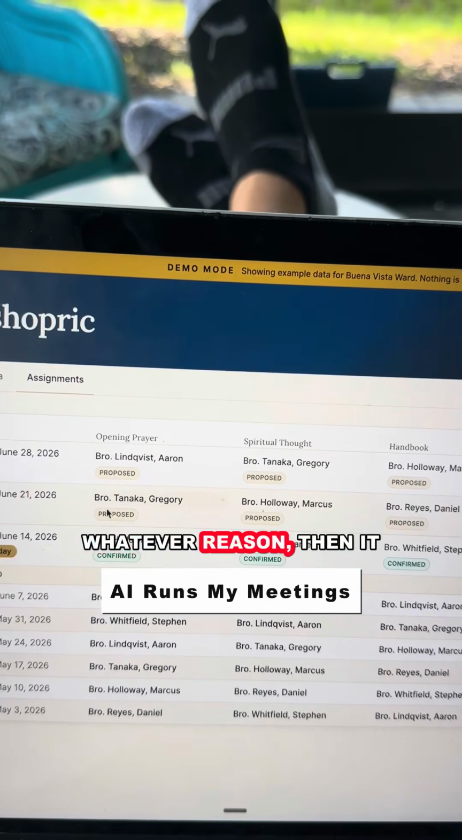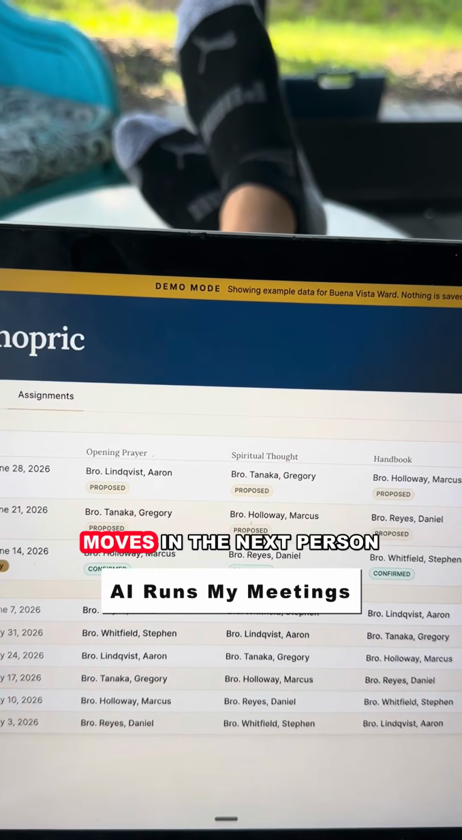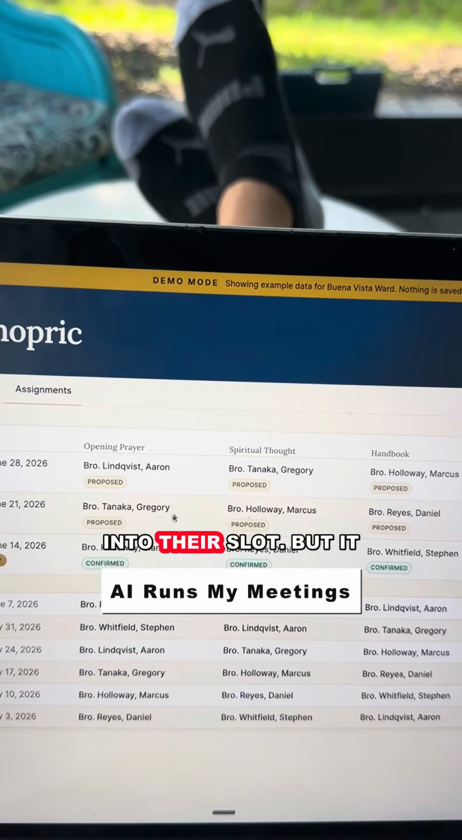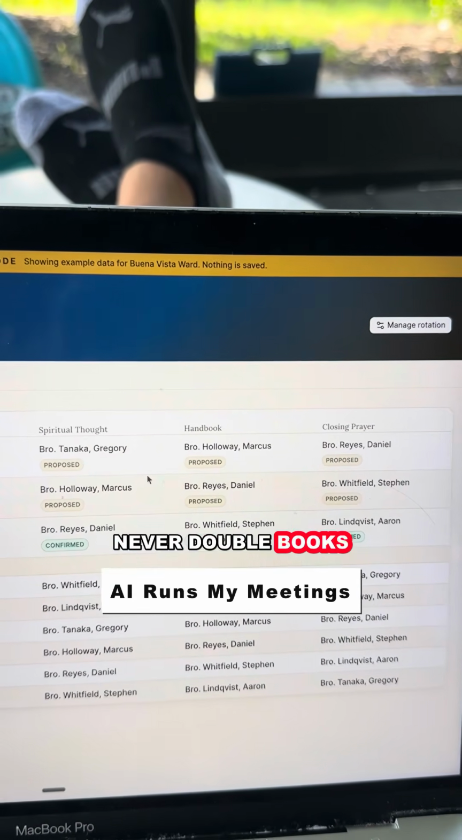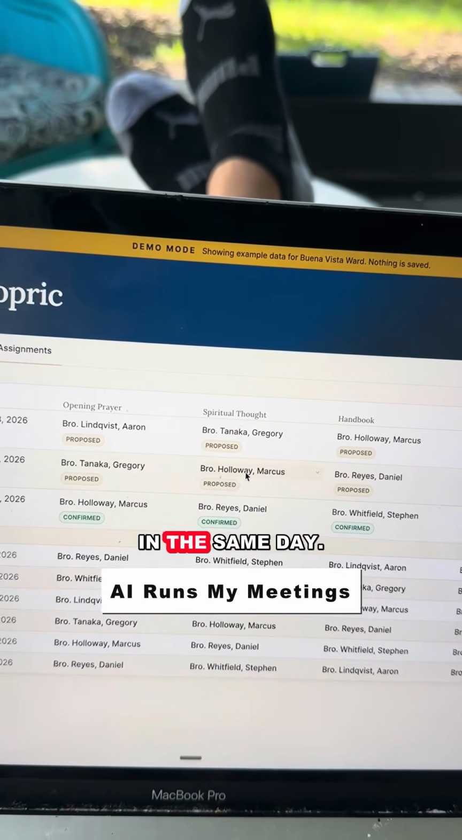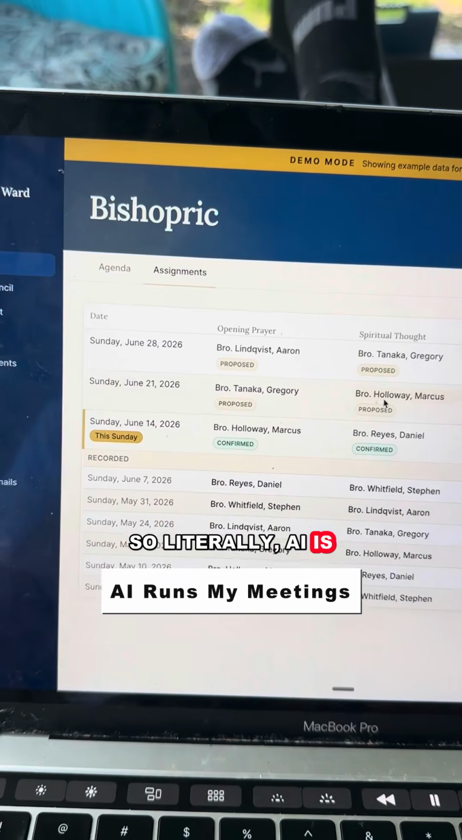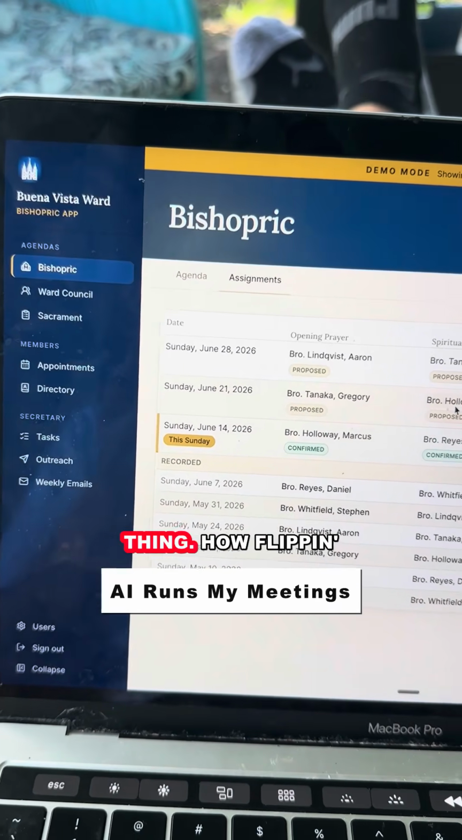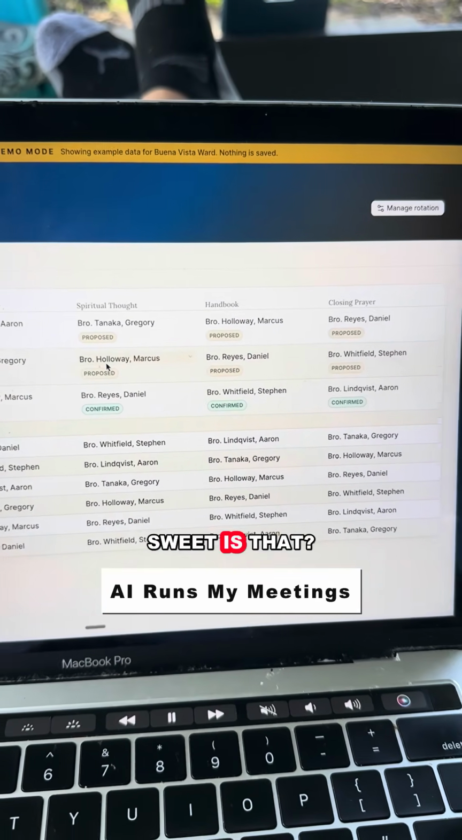If they say no for whatever reason, then it takes them out and moves the next person into their slot, but it never double books someone. It never has someone doing two things in the same day. So literally AI's running this entire thing. How flippin' sweet is that?